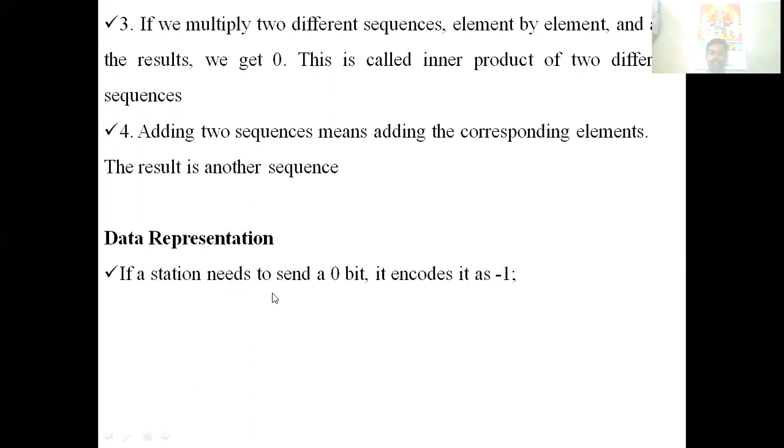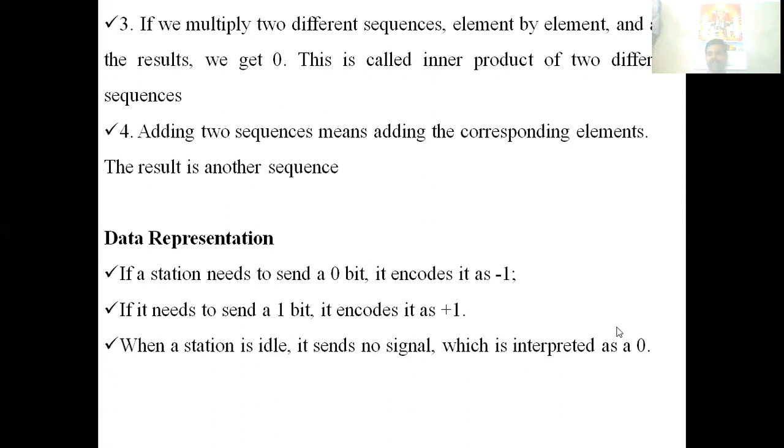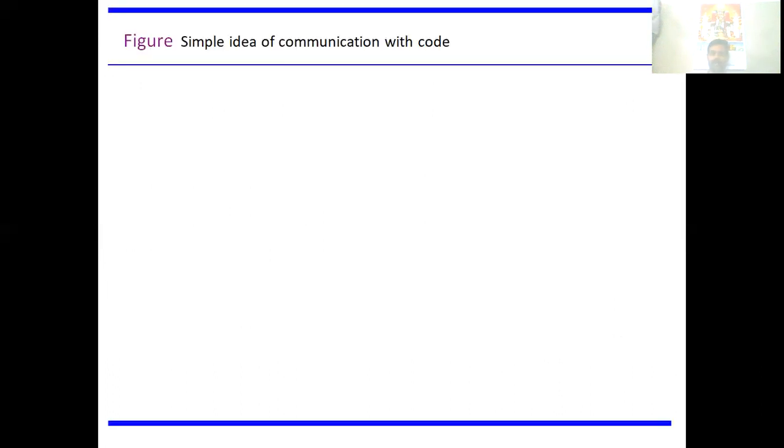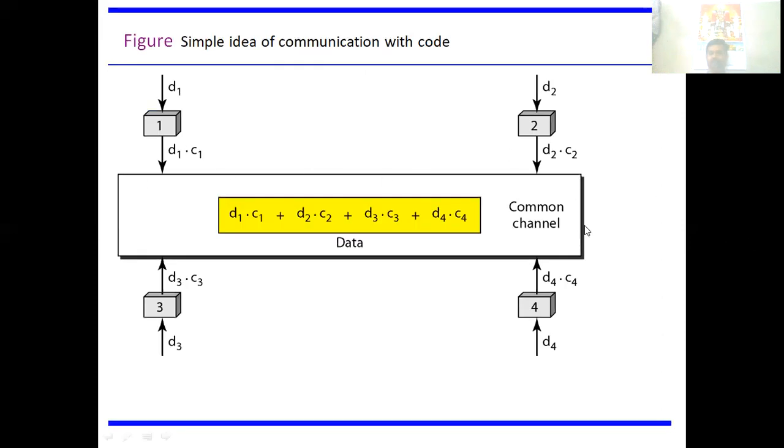Data representation: if a station needs to send a 0 bit, it is encoded as -1. If a station needs to send a 1 bit, it is encoded as +1. If it is idle, it is interpreted as 0. For 1, it is +1. For 0, it is -1. If there is no signal, it is 0. Here you have 4 stations, 1, 2, 3, 4, with some data D1, D2, D3, and D4. These 4 stations have some codes C1, C2, C3, and C4.